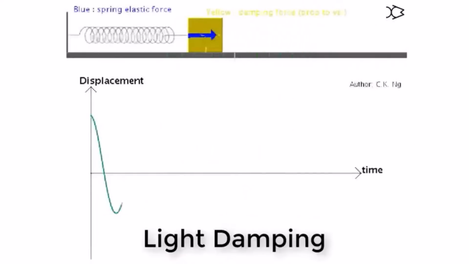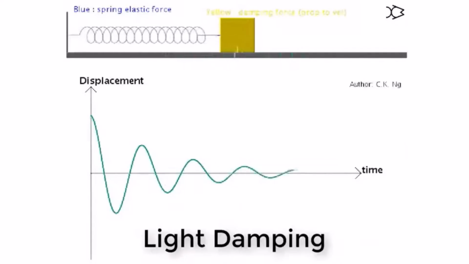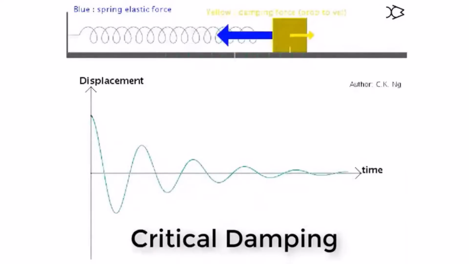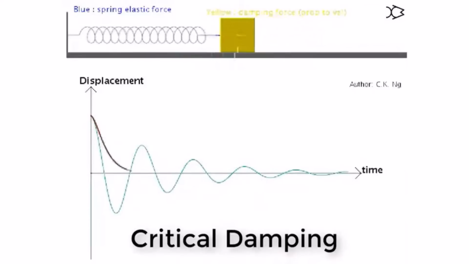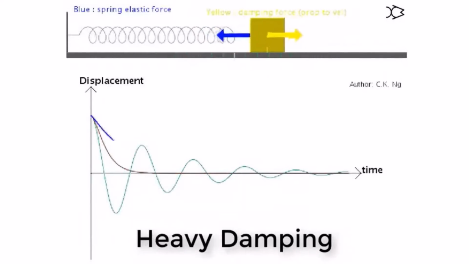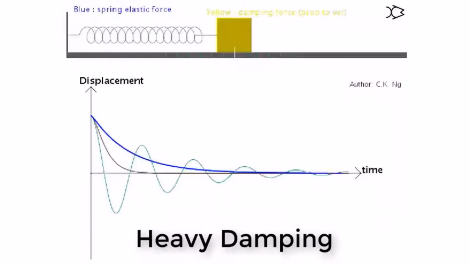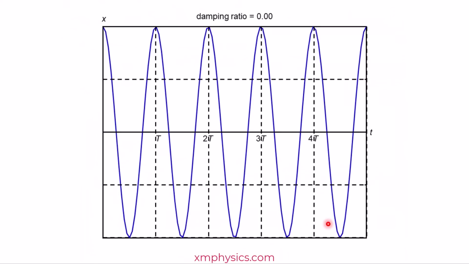So just to reiterate, when you're having light damping, the amplitude decreases gradually over time. Critical damping is the one that returns the disturbed system to the equilibrium position in the shortest amount of time. Beyond critical damping, you get heavy damping. That's when you have no oscillation at all, but the disturbed system takes quite a long time to return to its equilibrium position.